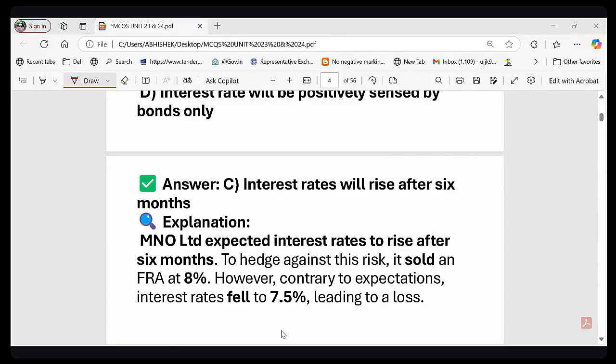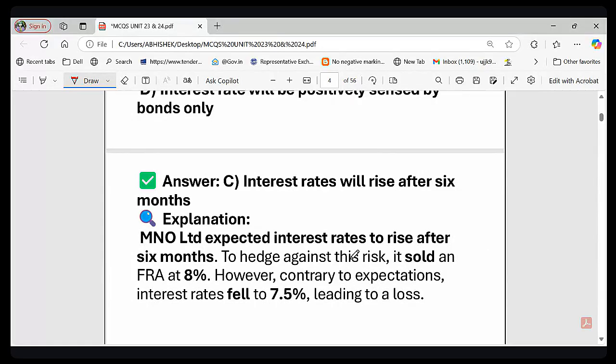Please let me know whether the concept is clear or not. Yes, great, profit is the correct answer. This question was asked in the BFM examination, that's why I put it here.